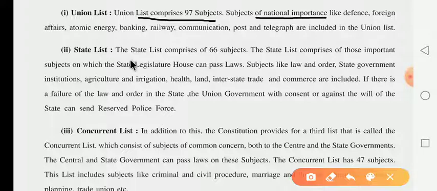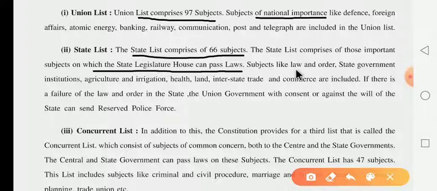Second one is the state list. The state list comprises 66 subjects. Comprise, you know very well, means including. It means the state list has 66 subjects. The state list comprises those important subjects on which the state legislative house can pass the law in that state.